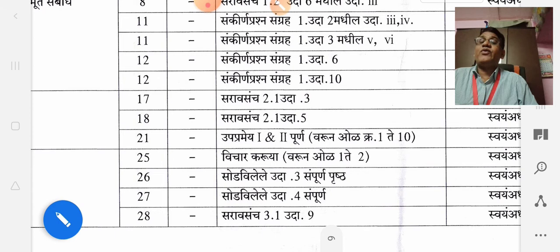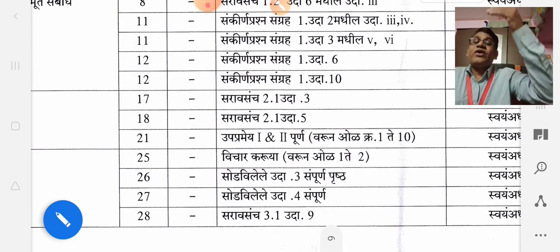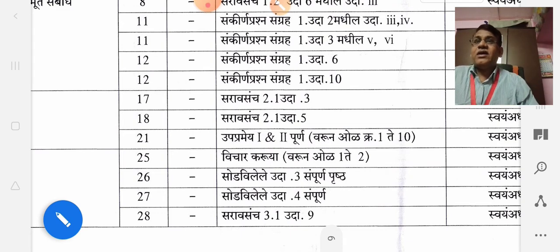Page number 21. The theorem is there, first and second. Line number 1 to 10, from top to bottom. These lines are already omitted.